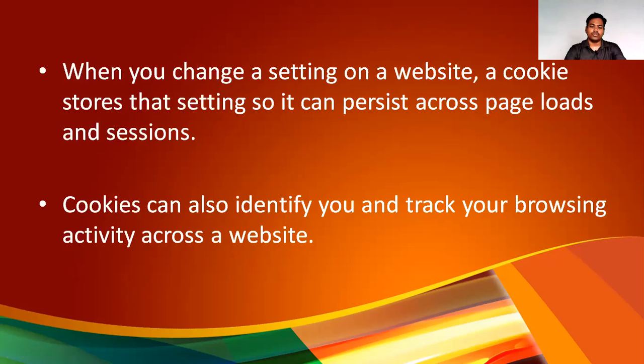Cookies can also identify you and track your browsing activity across a website. I told you about the history option, right? It is talking about that. And the cookie is not on your end only. You are a user visiting a website, so cookies are at both ends. They also understand who is visiting their website. The websites we visit are tracked and stored in our cookie, and in our history option we can see that. But at their end, the websites we visit also have the cookie, in which they can see who all are visiting their websites.